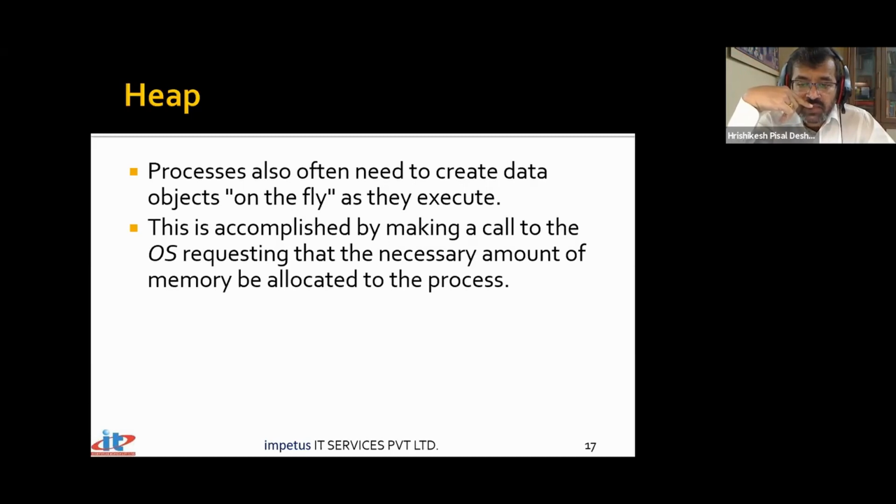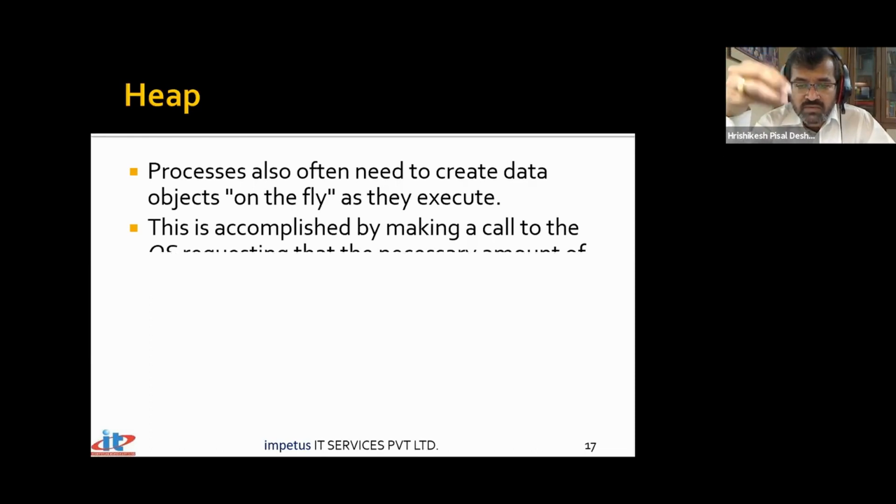It is accomplished by making a call to the operating system that the necessary amount of memory be allocated for the process. Although we are saying we are going to make a call, that means we decide how much memory is to be allocated. We can decide how much, but we cannot control whether that request can be satisfied or not. We can at the most make a request to the OS: I need 10 bytes of memory, I need 1000 bytes of memory.